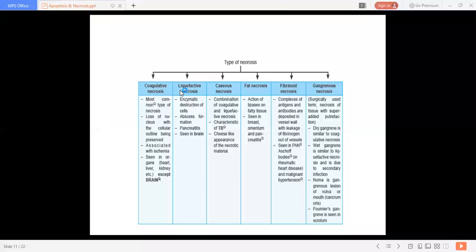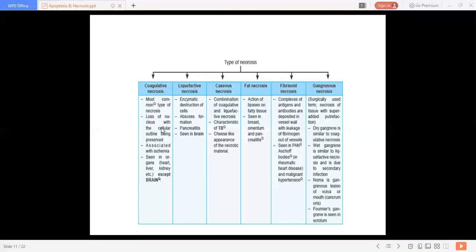It occurs in organs where there is a large amount of fluid and enzymatic activity related with polymorphonuclear leukocytosis. The necrotic area undergoes softening and is filled with pigmented or turbid fluid. There is complete loss of the structure.